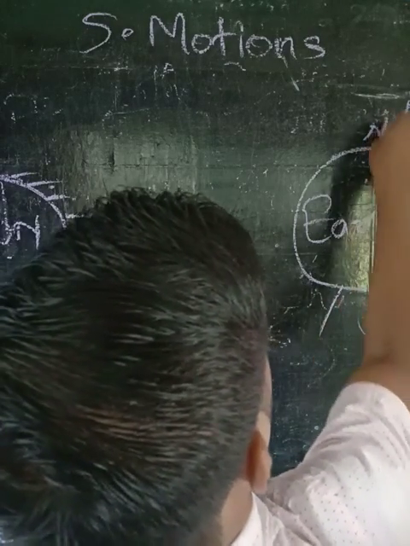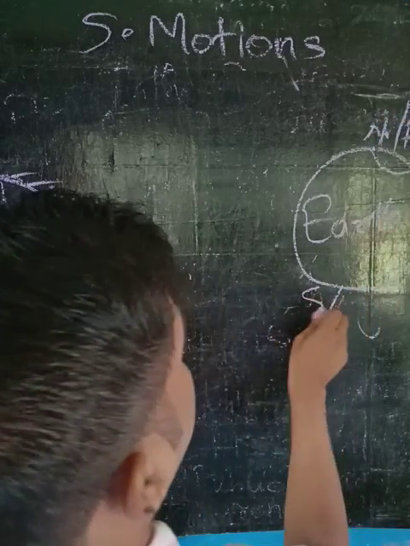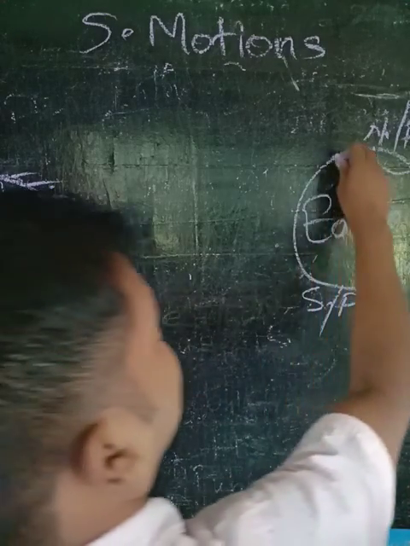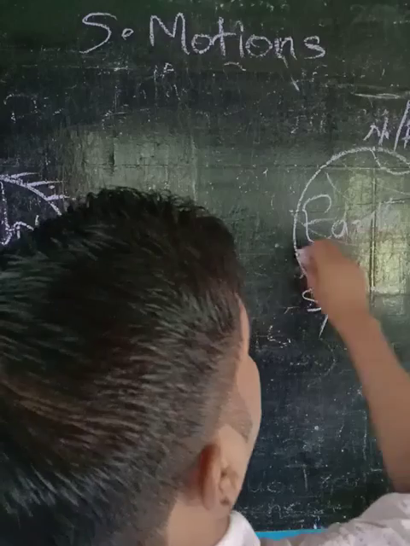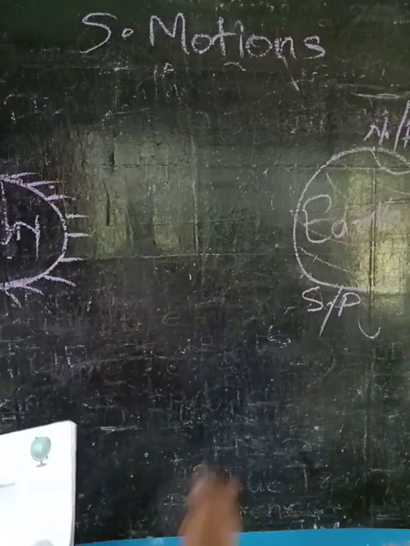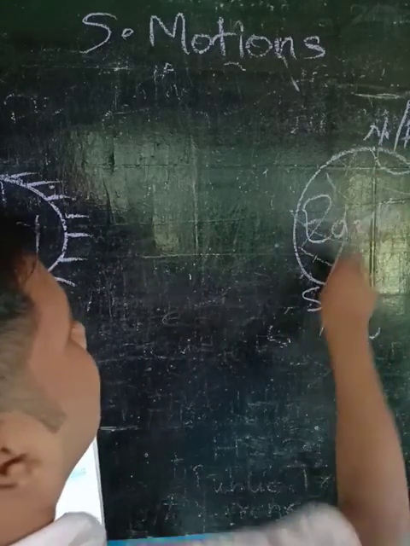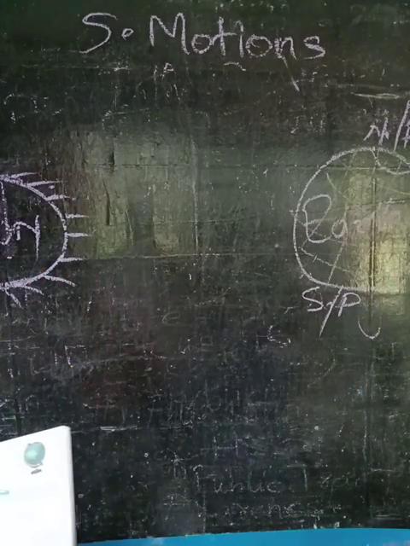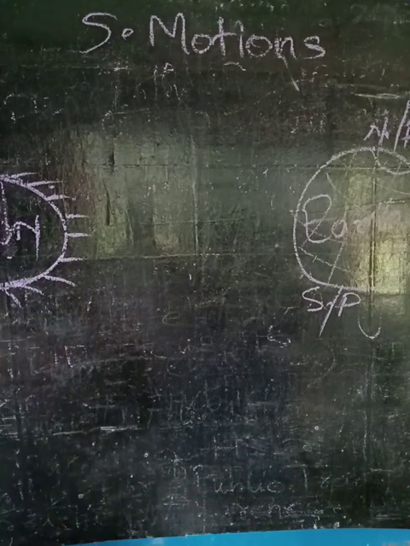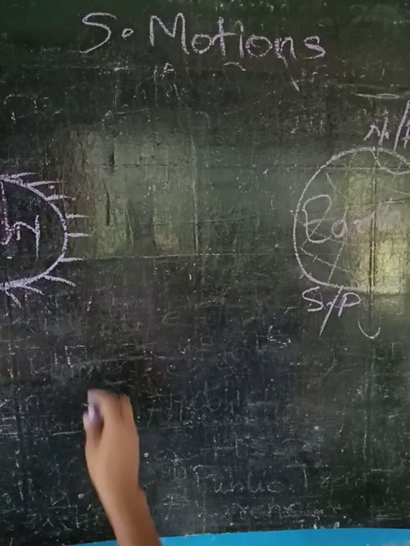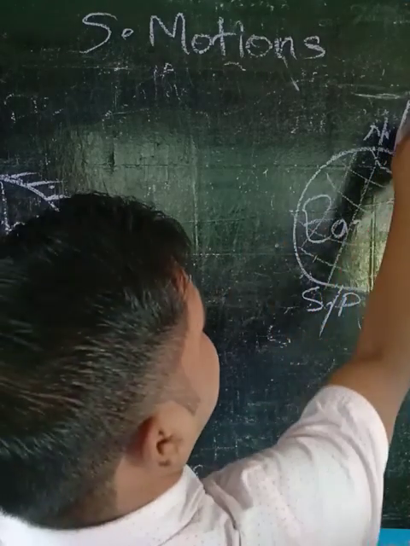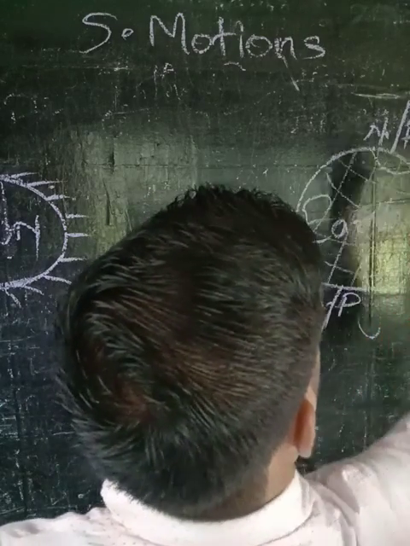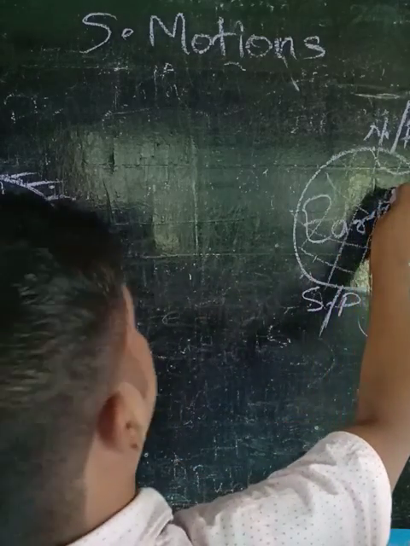This is the North Pole and this is the South Pole. These are latitudes and these are longitudes. This is the axis, you can say an imaginary line, and this is also an imaginary line.